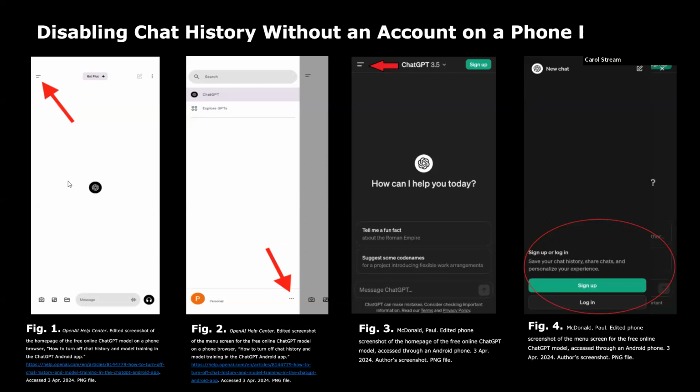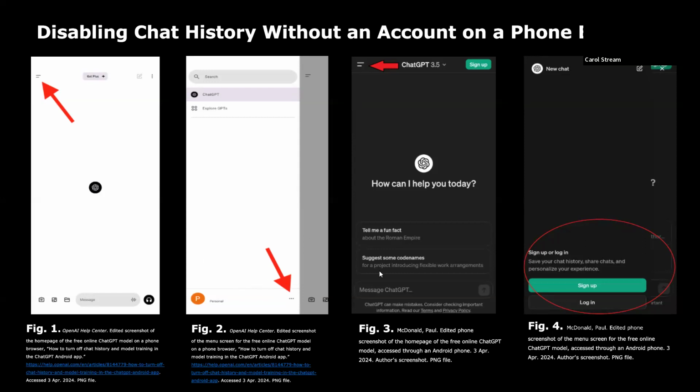Figure 1 indicates that instead of clicking on a question mark icon in the bottom right, the user should click on 2 lines in the top left corner of the screen. Figure 2 highlights the submenu that appears after clicking on the 2 lines and instructs the user to click on the 3 dots near the bottom of the submenu. When I tried this method on my own Android phone, however, I could not complete these steps.